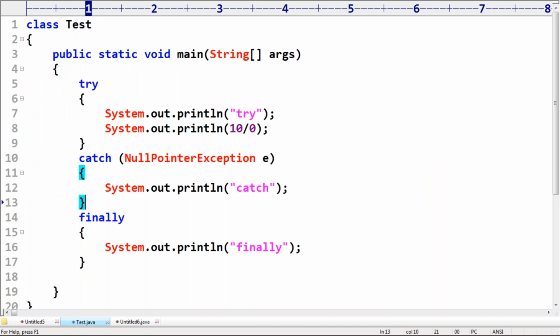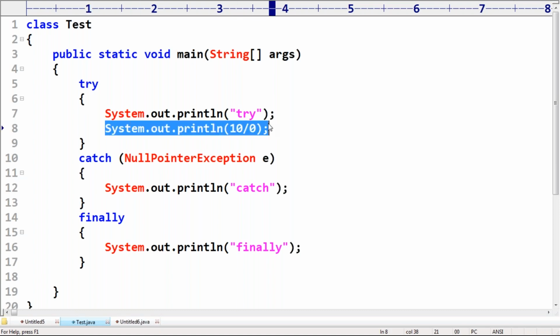Now I have one small twist. Take very special care about this one. Suppose inside the try block, System.exit(0) is there. Do you know the meaning of System.exit(0)? System means JVM.